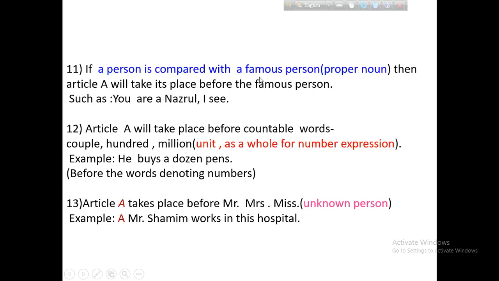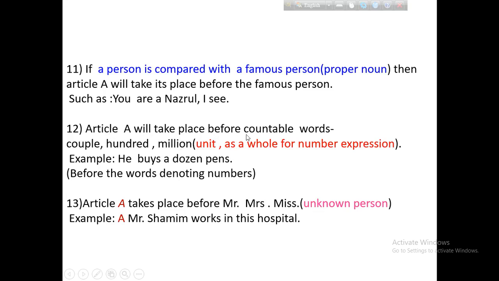If a person is compared with a famous person, then we use the article a before the famous person. You are a Nazrul, I see. You are compared with Nazrul, so we use the article a before the famous person Nazrul.